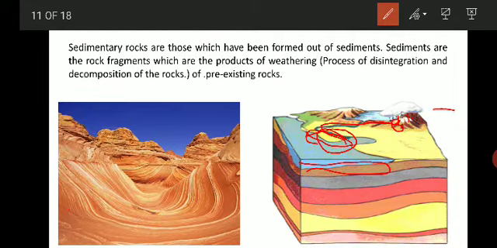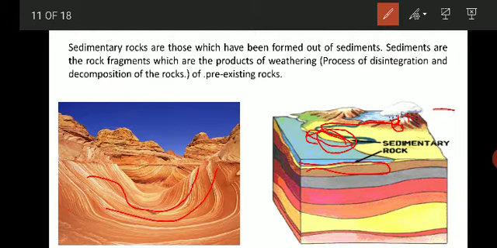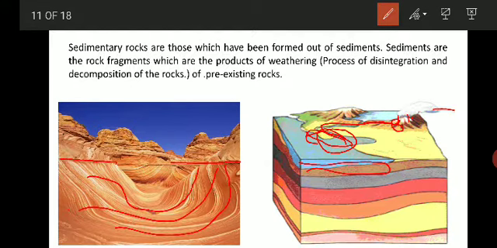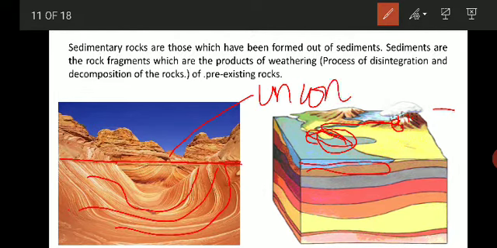In this image you can see these layered rocks. These are the different layers, and here you can see there is a gap in between. You can see these are some different rocks. That gap is called the unconformity.